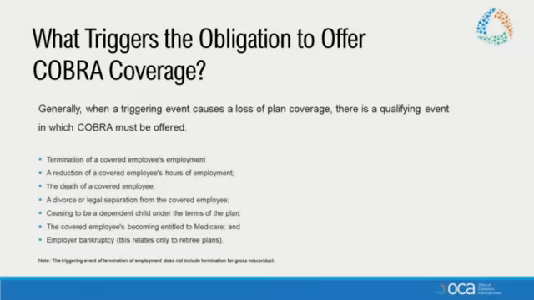What triggers the obligation to offer COBRA coverage? So right now, typically we're seeing the most common event is termination of employment or furlough. They're the same amount of time for COBRA, but there's also reduction of hours, death of a covered employee. So if they had any dependents that were on those plans, they would be offered COBRA for those plans. Same thing with a divorce. If an employee is covering their spouse and or children, they would be offered COBRA as of the divorce date.